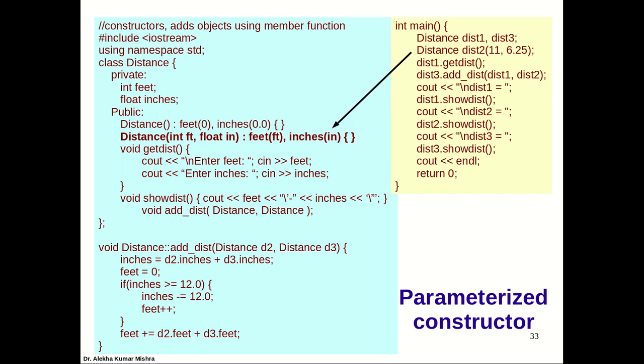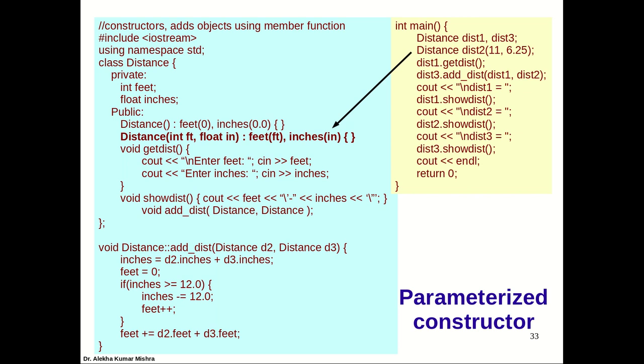When we pass parameters to a constructor, it becomes a parameterized constructor, meaning we know the initialized values in advance. When we don't know what values to initialize while creating the object, we generally call the default constructor. But when we know in advance that the object should contain these data member values when it is created, it is always preferable to use the parameterized constructor.